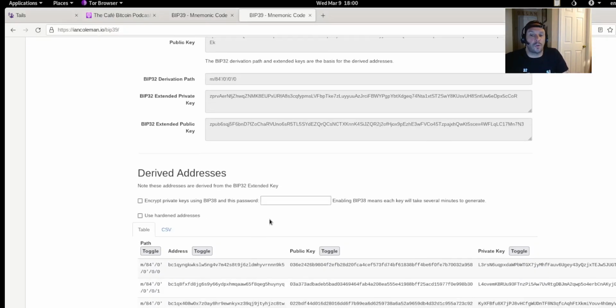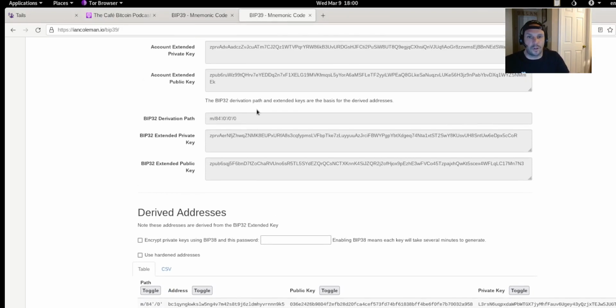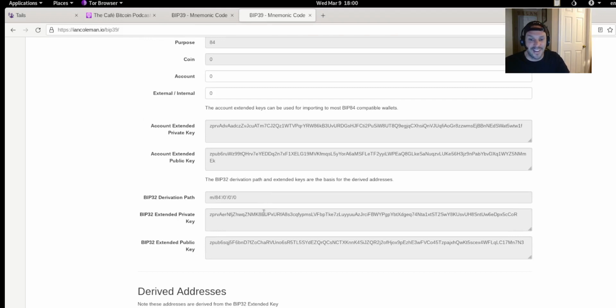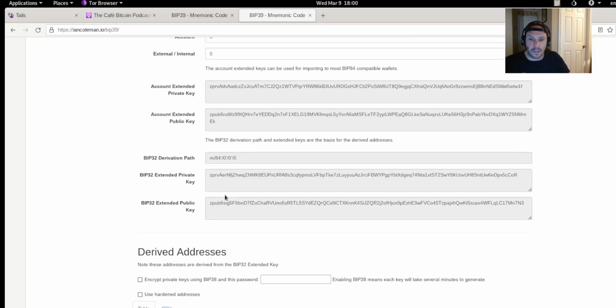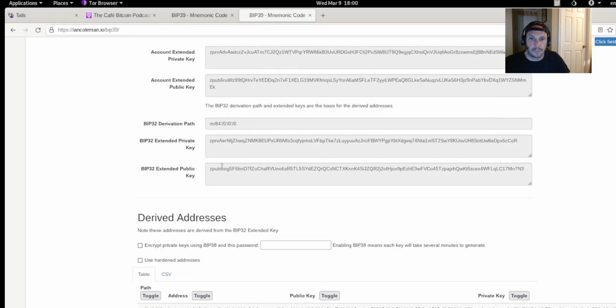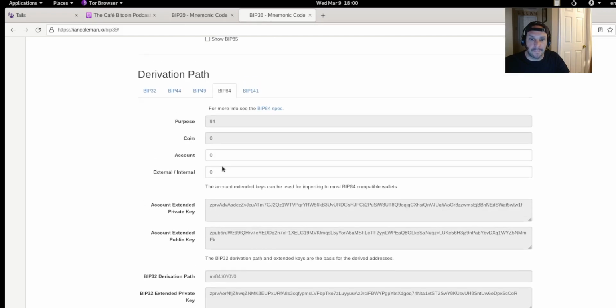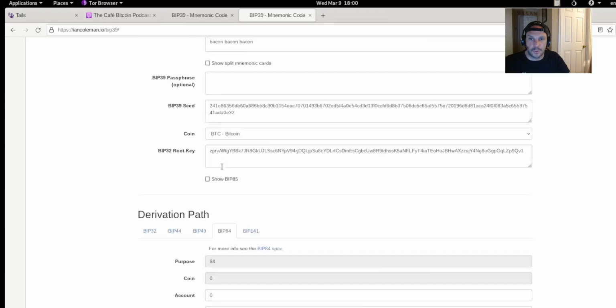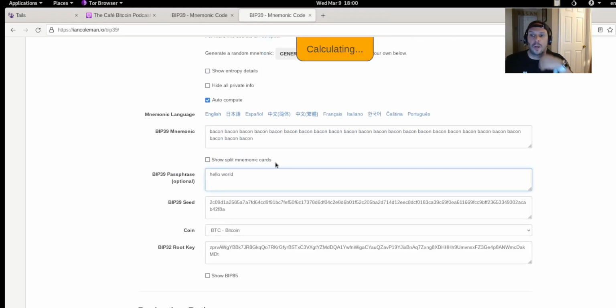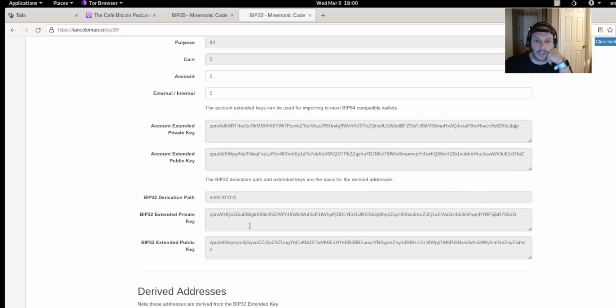Now you don't have to just have one word. You could add as many words as you want. I suppose you could even add every word in the dictionary, but it would be really hard to recover your Bitcoin if you did that. So let's say we want to put in two words. We could do that. We can do a hello world. And it calculates that, and then that's our public key for that.